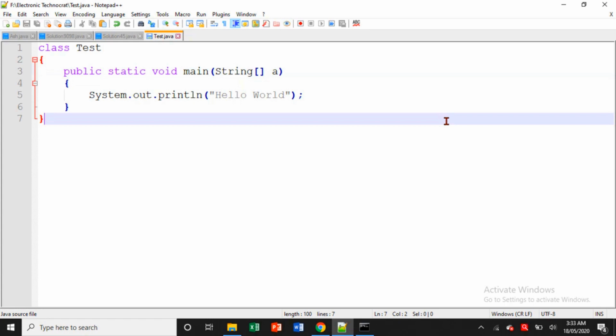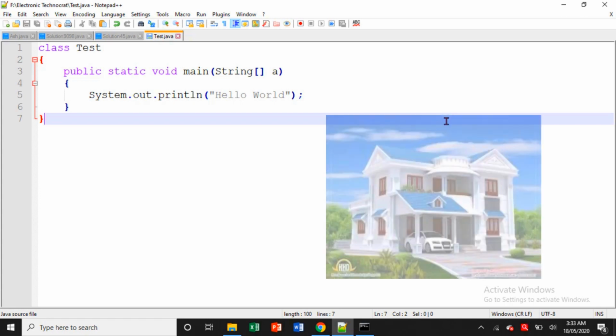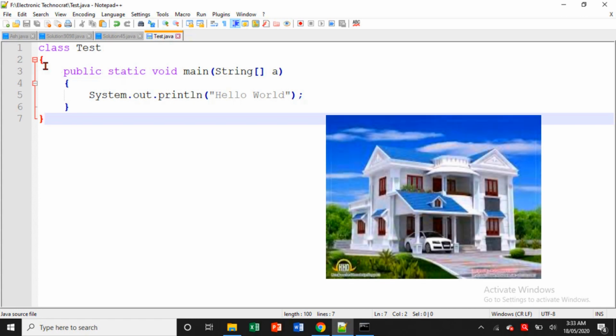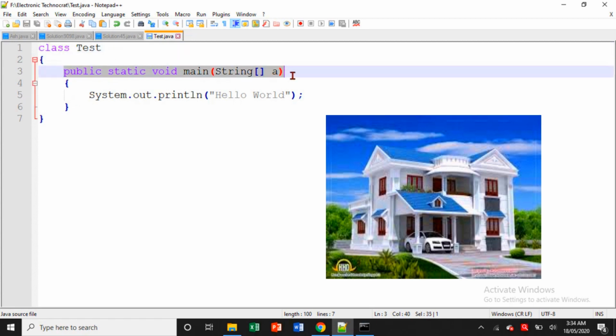So let's take one real time example, your home. Your home's walls are the boundary. Similarly, this class is the boundary for this program, and this public static void main is the main entry point for the JVM. This is the starting point for the JVM.